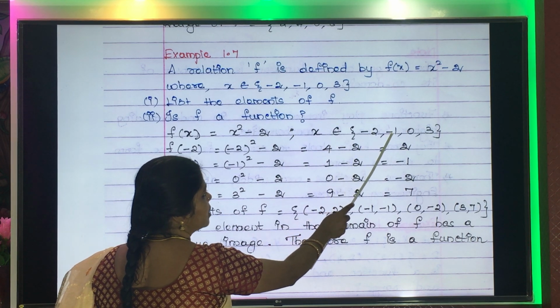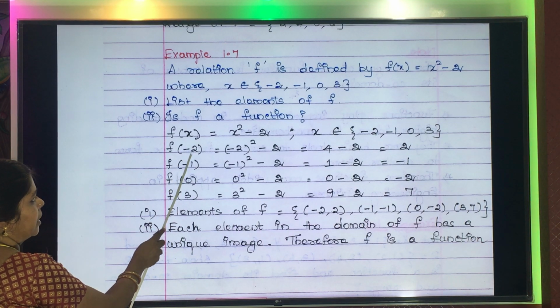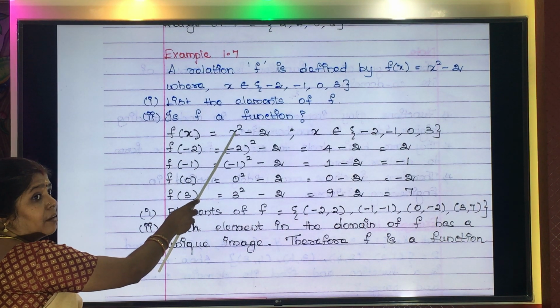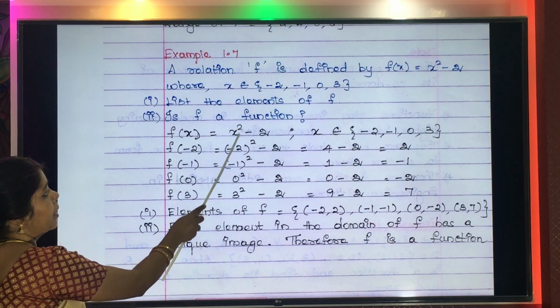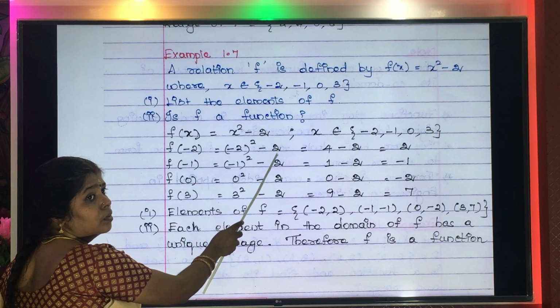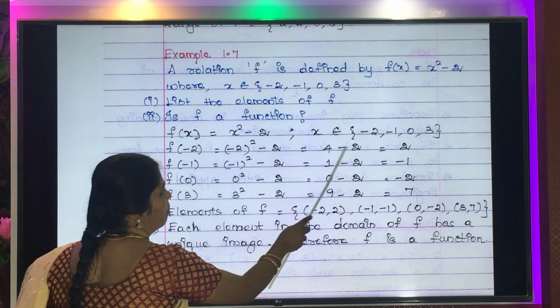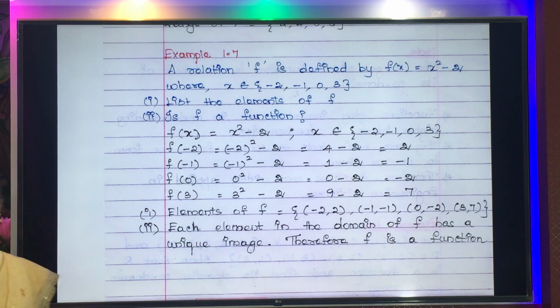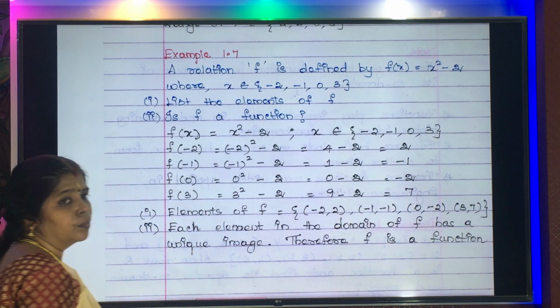Minus 2, minus 1, 0, 3. So, write F of minus 2. Wherever you have X, there you have to substitute minus 2. So, this will be minus 2 squared minus 2. What is minus 2 squared? 4 minus 2. 4 minus 2 is 2. So, F of minus 2 will be 2.